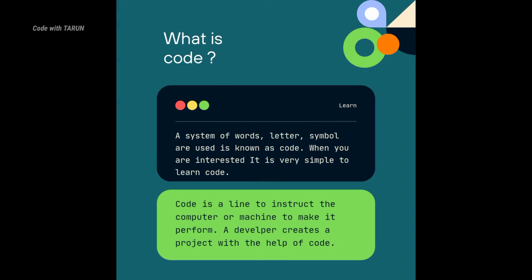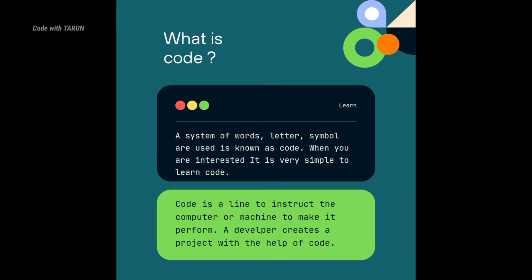Code is a system of words, letters, symbols, or numbers used to represent information, and it is known as code. The purpose of code is to develop ideas into reality. It is a line that instructs machines or computers to perform better.